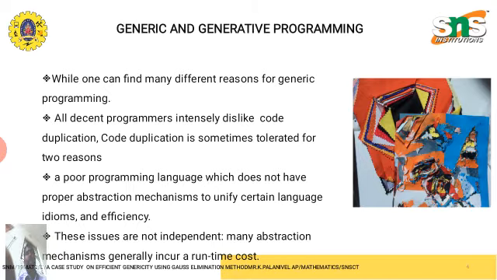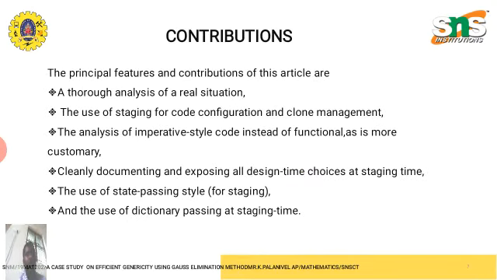While one can find many different reasons for generic programming, all decent programmers intentionally dislike code duplication. Code duplication is sometimes tolerated for two reasons: a poor programming language which does not have proper abstraction mechanisms to unify certain language idioms, and efficiency. These issues are not independent. Many abstraction mechanisms generally incur a runtime cost. Next, we go into the contribution.